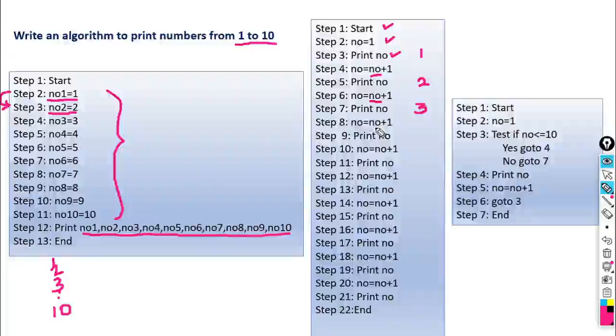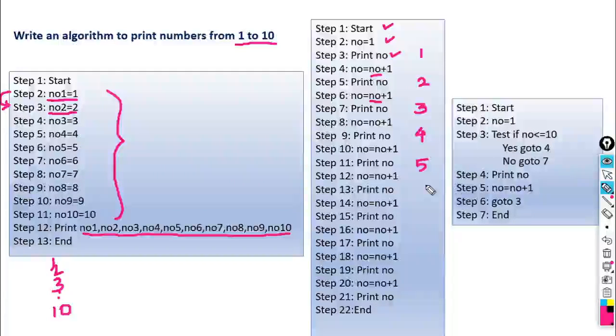So it will execute no is equal to no plus 1. Now the value of no becomes 4. Again it will execute the print statement, and it gives you the value 4. Then the next consecutive statement, no is equal to no plus 1, again increments the value of no by 1. So it prints 5 here.